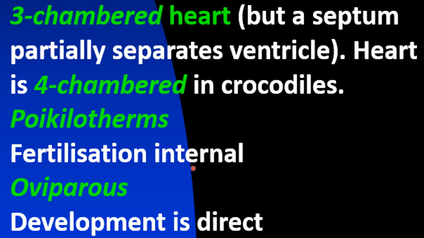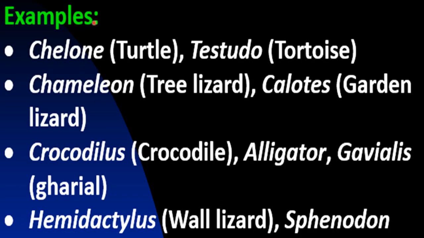Fertilization is internal, takes place inside the body of the animal. These are oviparous, means they lay eggs. Development is direct, so no larva and pupa stages are found here. Then these are the examples for the reptiles. First is Chelone, that is called turtle. Then Testudo, that is called tortoise. Chamaeleon is the scientific name for the tree lizard. Then Calotes for the garden lizard. Crocodilus for the crocodile. Alligator and Gavialis, that is for gharial. And Hemidactylus is the scientific name for wall lizard.